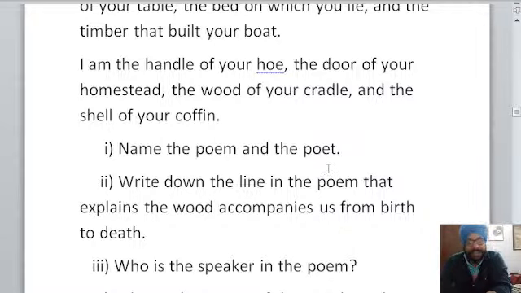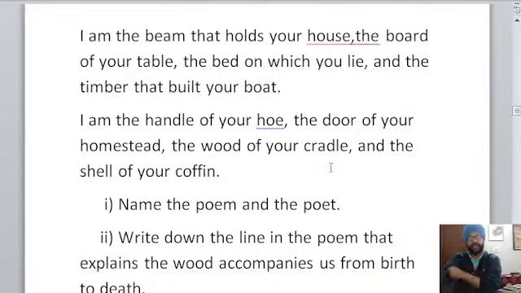Say that is the question. So you can read these lines and answer the first 2 questions first. Name the poem and the poet. Write down the lines in the poem that explains the wood accompanies us from birth to death.